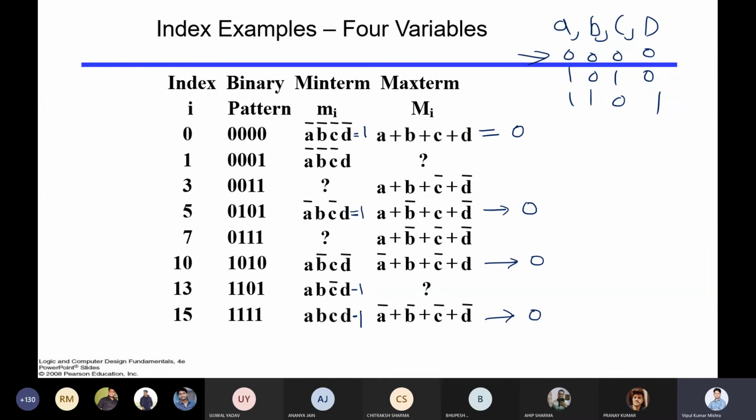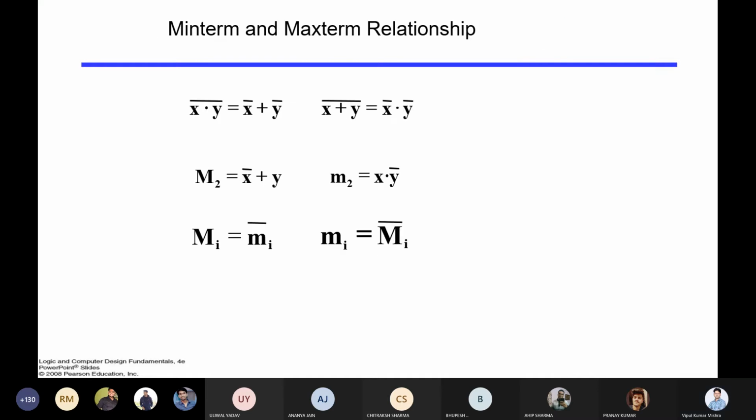Now you can ask how it will be useful for us and why these two things come into the picture. Let me take one example. This you already saw, so I'm not going into that. Suppose I have a function f.